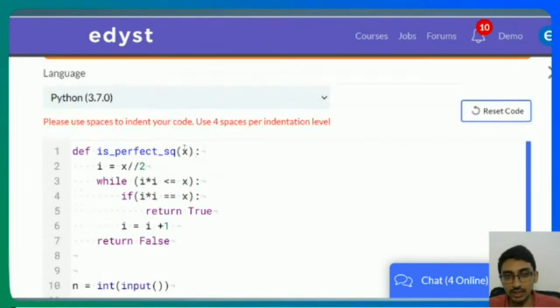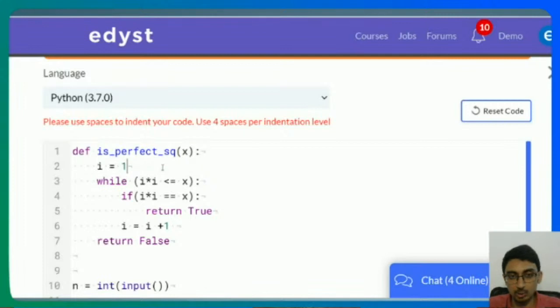Say x is given, and I loop with i from 1 up to x by 2. I start from i equal to 1 and keep incrementing. Is 1 squared equal to x? No. Is it less than x? Yes, so you go forward. Is 2 squared equal to x? No. 3 squared? No. We'll keep going. In our case, 5 squared is 25, which is equal to x, so we return true.